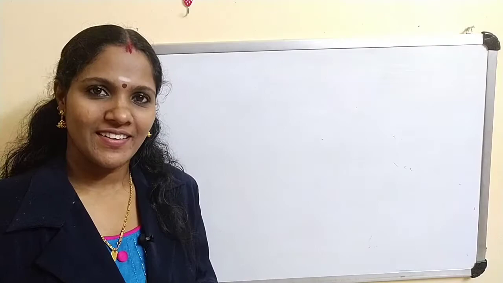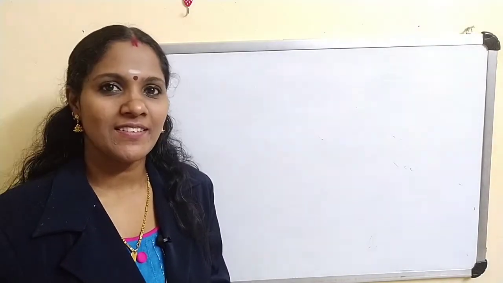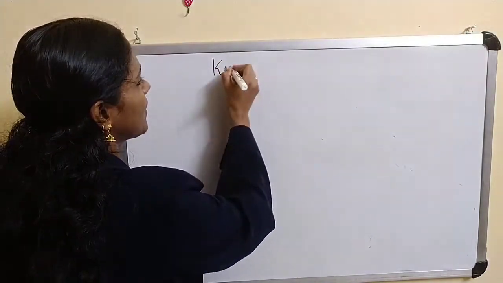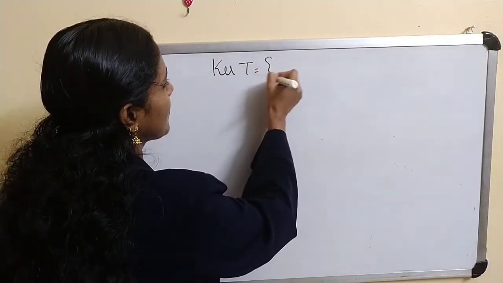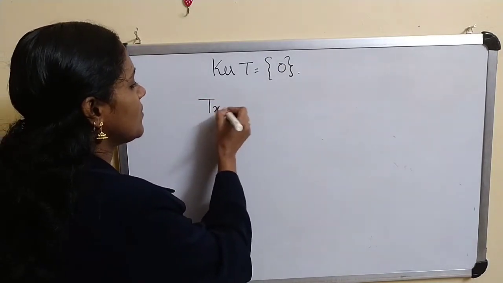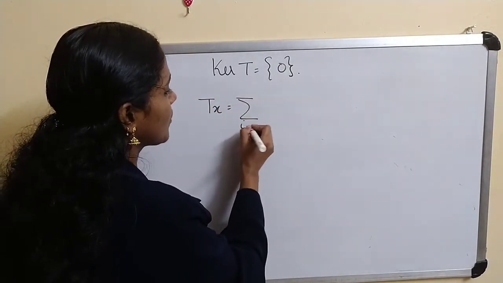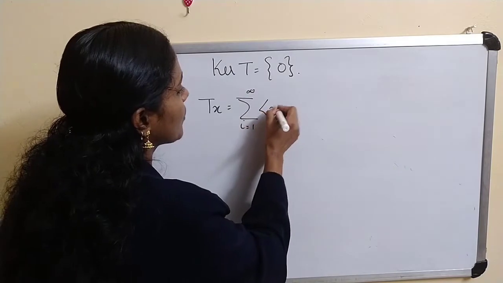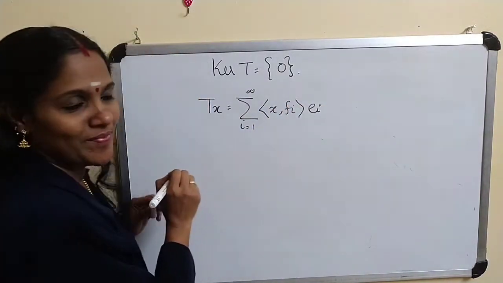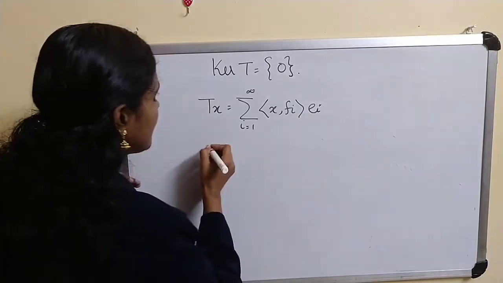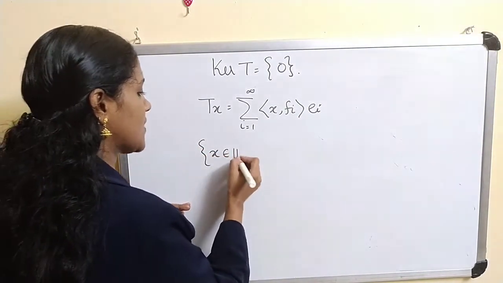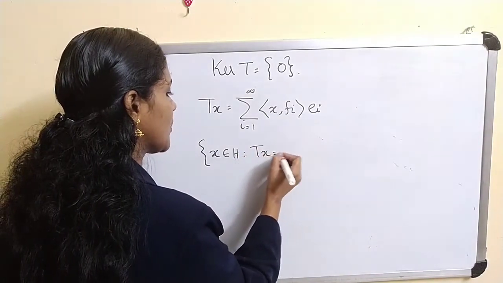Okay, now we have to prove T is 1-1. For proving 1-1 we prove the kernel of T is equal to the set {0}. Now Tx is the map sigma i equal to 1 to infinity inner product of x, fi, ei. Now consider the set of all x belonging to H such that Tx equal to 0.